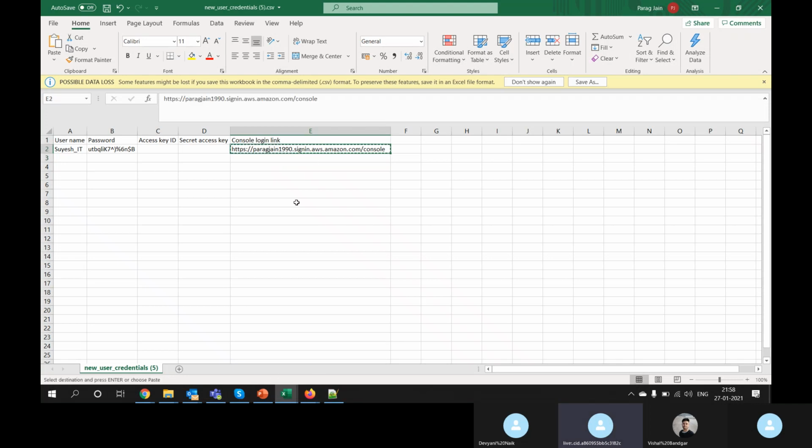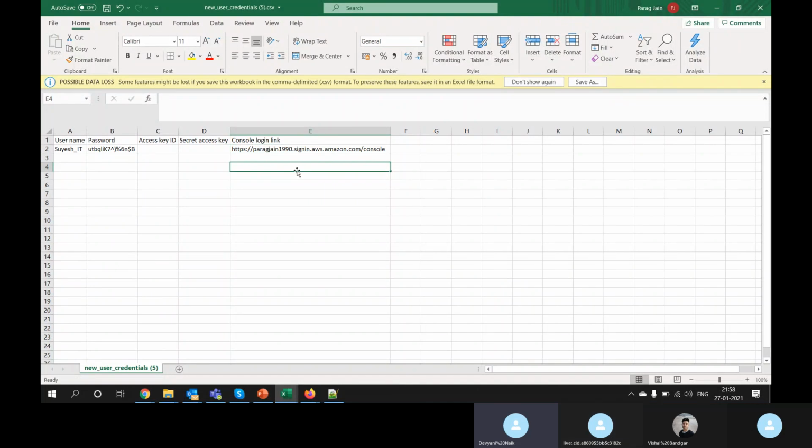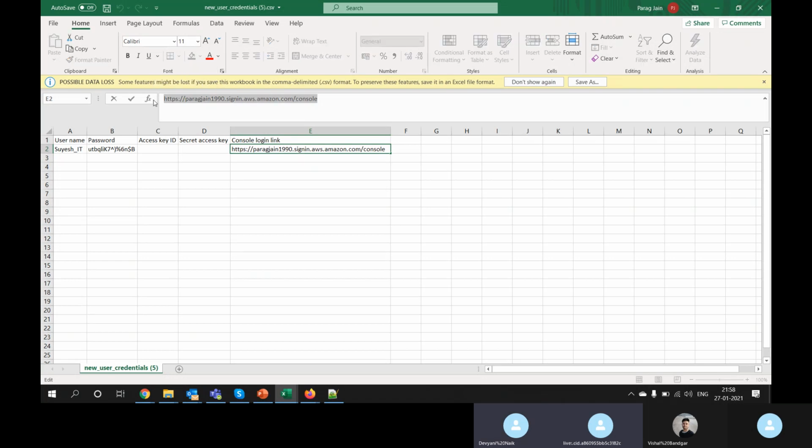Devangni, whenever a user is created in my account, the URL is unique for each account. There are many accounts in AWS, right? If I particularly want this user to log in into my account, this is the URL. Every account has a different URL.